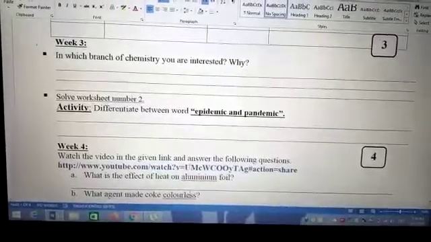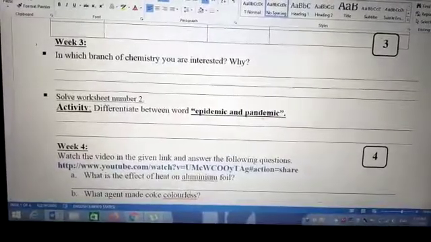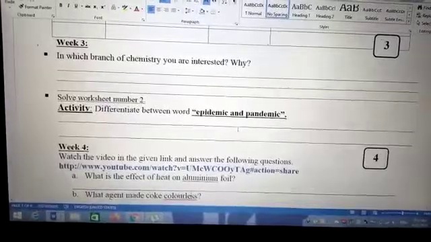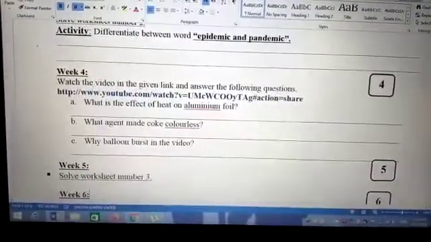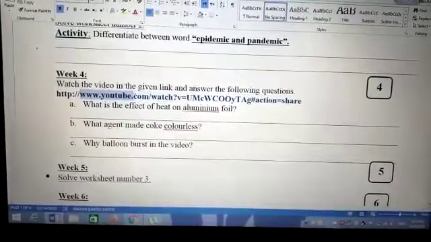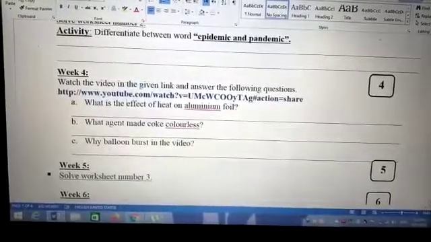And in respect of today's scenario, you have to differentiate between epidemic and pandemic. For example, coronavirus is a pandemic disease. Of course, you can take help from the internet. In week 4, a link is given. You have to watch the video and write the answer to the given question according to what you got from the video. In week 5 and 6, solve your worksheets.